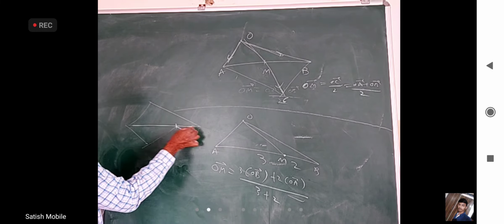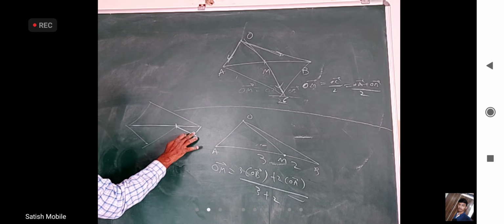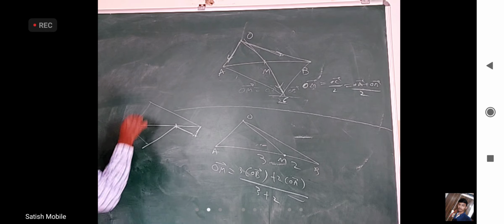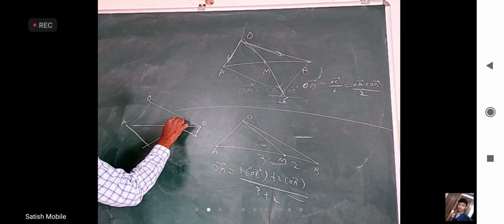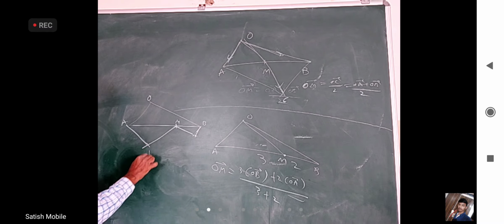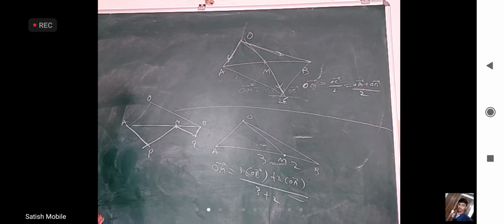This one is parallel to this. This one is parallel to this. This is O, A, B, M. Okay. You want to give some names P and Q. What do you want to say?